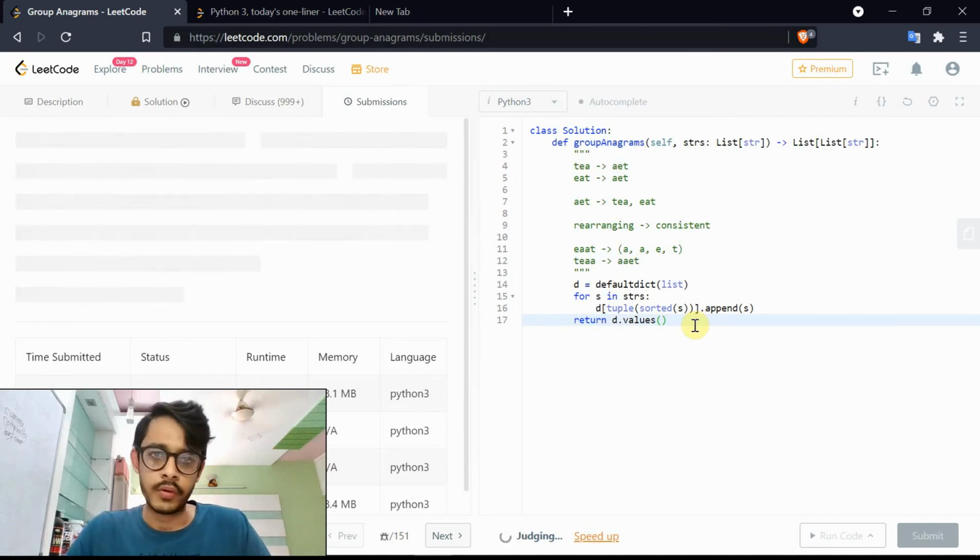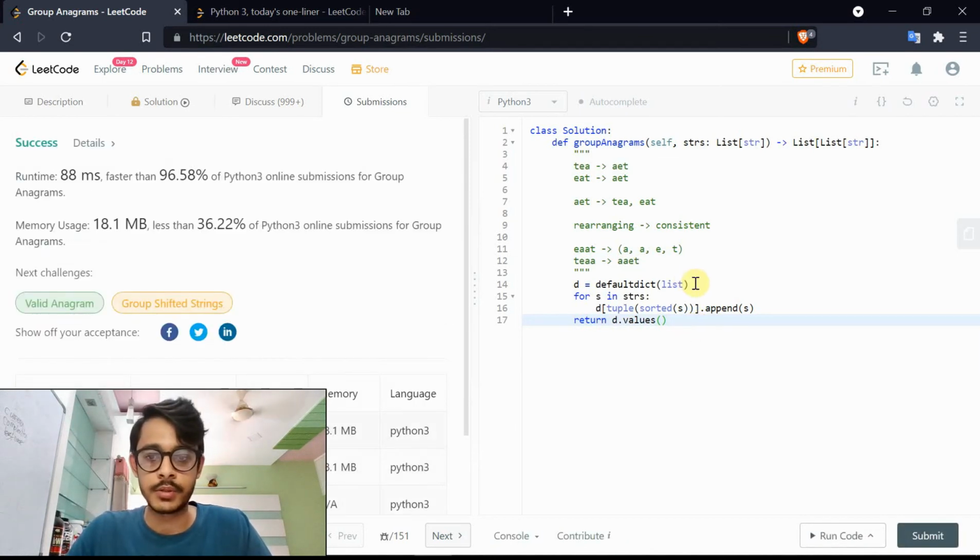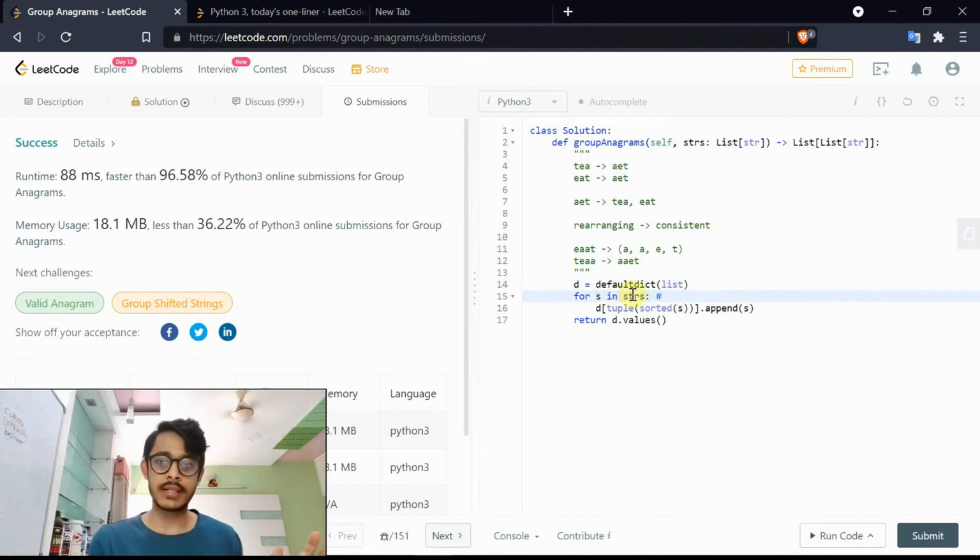And we'll go over the space-time complexities. So D equals default dict, that's fine. Now we're iterating over all the strings in strs. Let's say the length of strs is n. So iterating over it is order of n time.